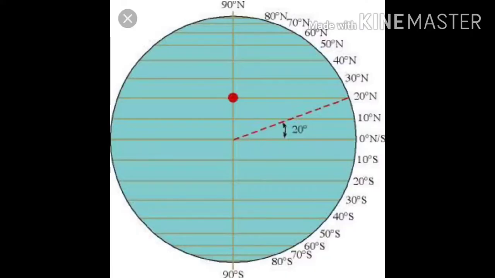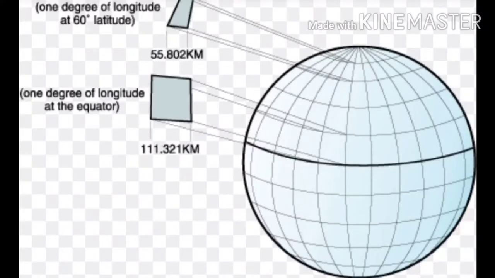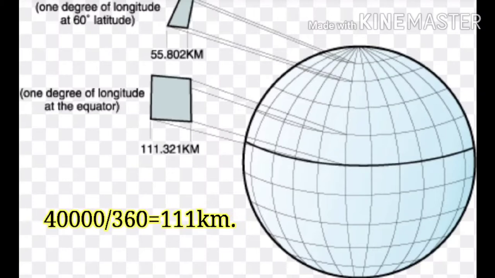Next, there are a total of 180 parallel lines of latitude located at an angular distance of 1 degree. Of this, 90 are located in the northern hemisphere and 90 are located in the southern hemisphere. These latitudes form circles on the globe. Next, the distance between each latitude is approximately 111 kilometers. This approximate value is calculated by dividing the circumference of Earth, approximately 40,000 kilometers, by 360 degrees.